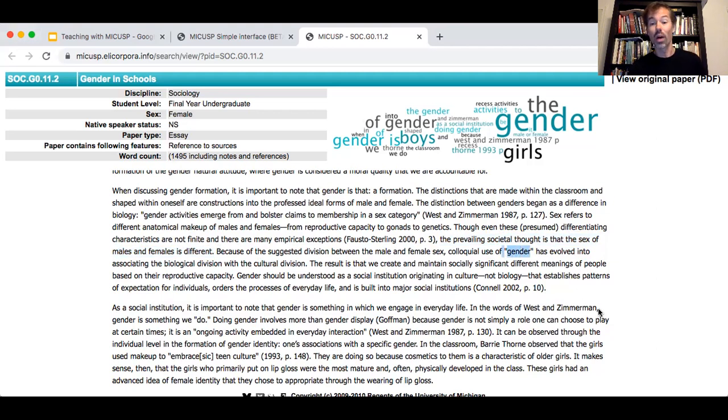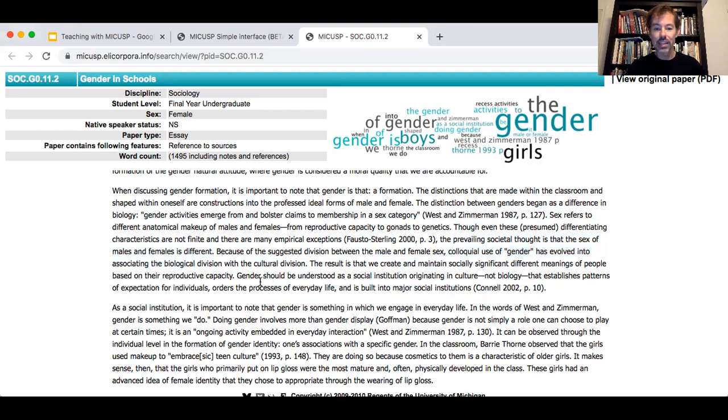We would talk about what that means, that we're pretty sure it's not quoting anyone, but maybe it's quoting everyone, that this is the way that we use gender. And in fact, the colloquial use of gender has evolved into this, and this is not somebody else's words, but it's drawing attention to the use of a word.